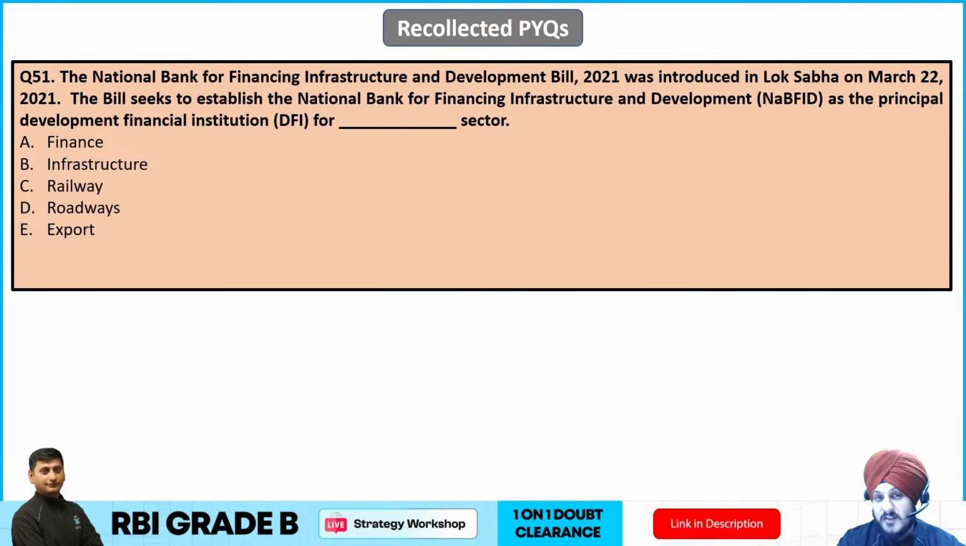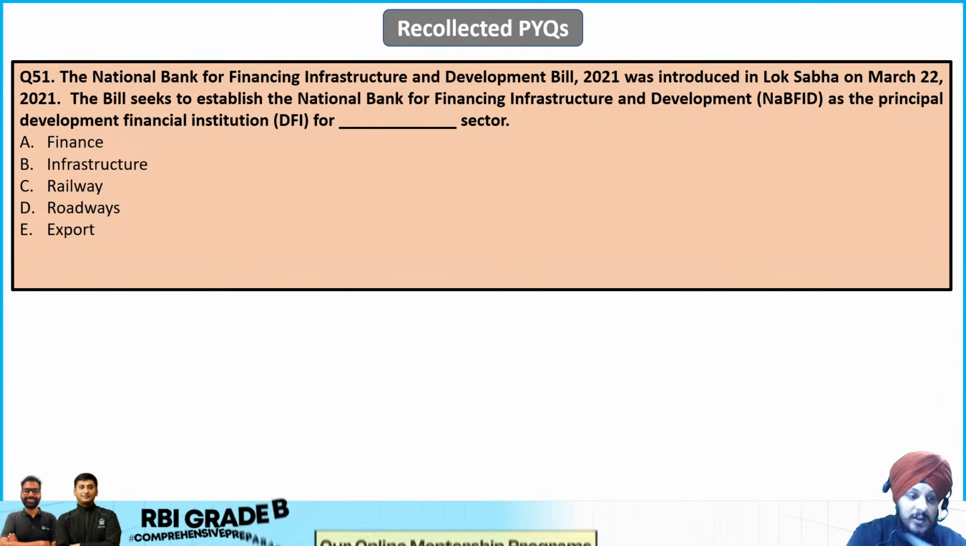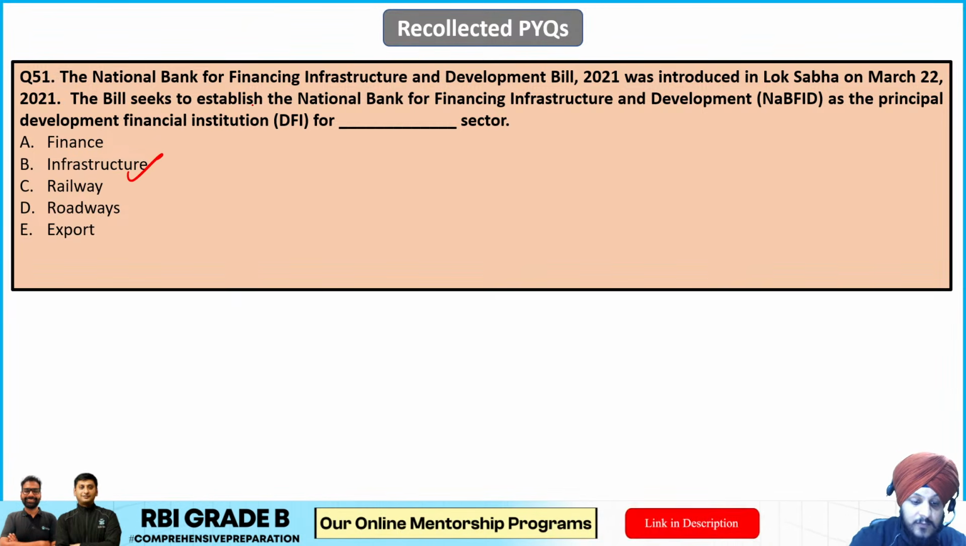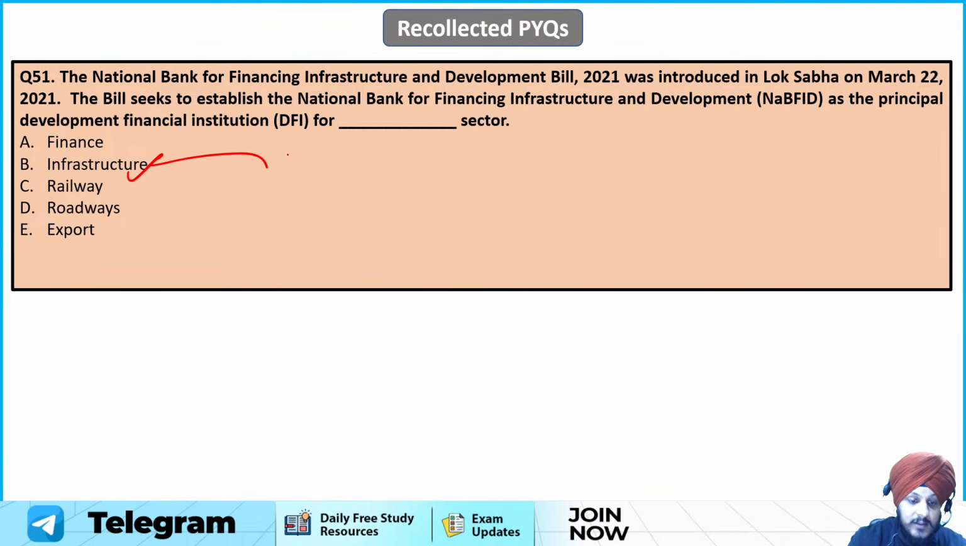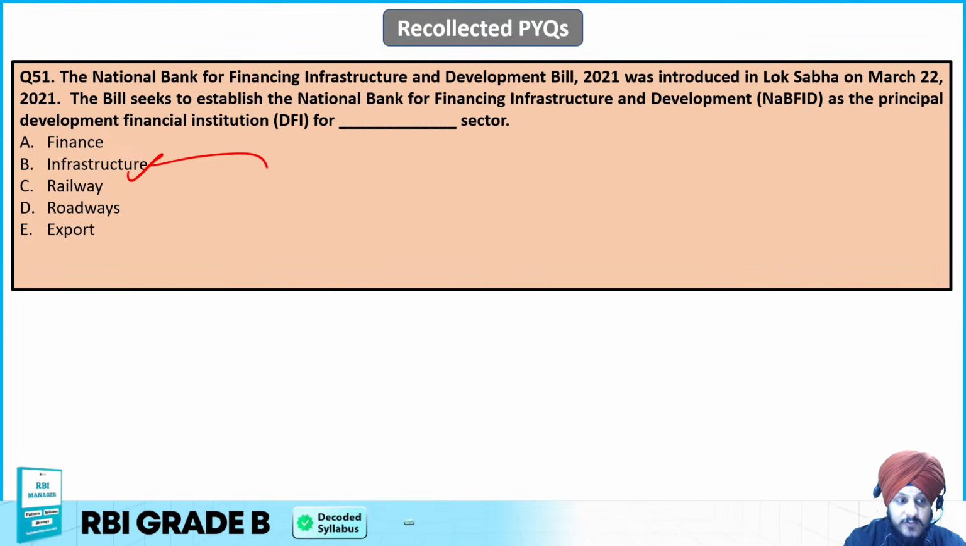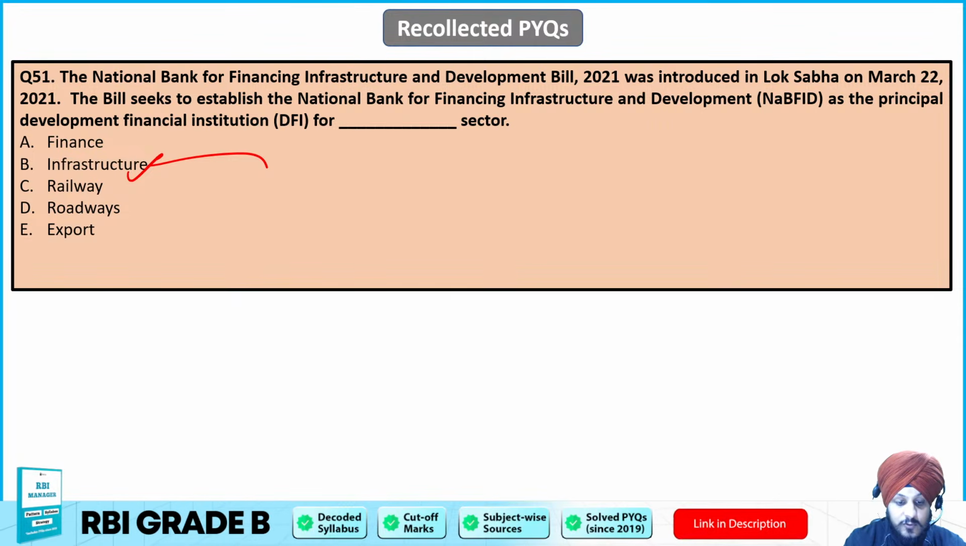So this is a very easy question. NaBFID is for what? It is for the infrastructure sector. We all know that, right? We all know that about NaBFID. So it was established with respect to the infrastructure sector and in order to provide the finance, right? And that is why B is going to be the correct answer to this question. I hope it is clear to everyone.